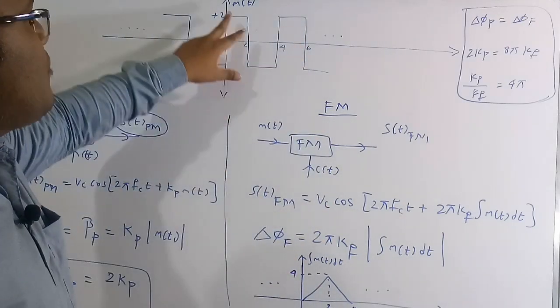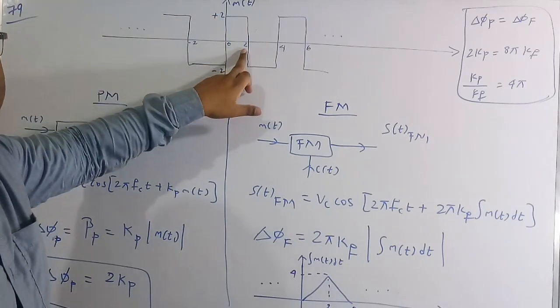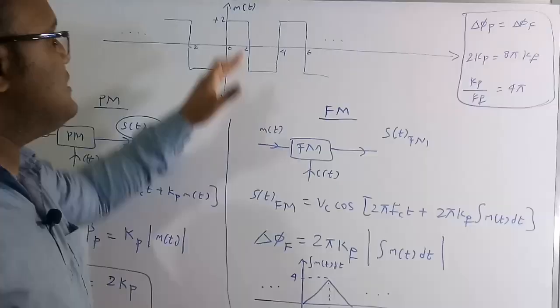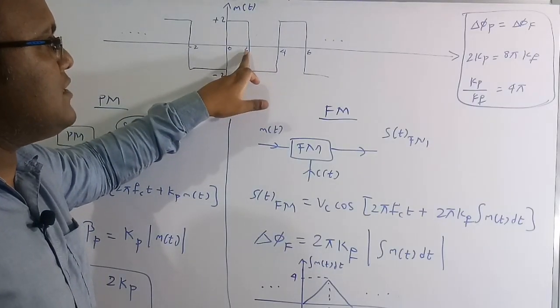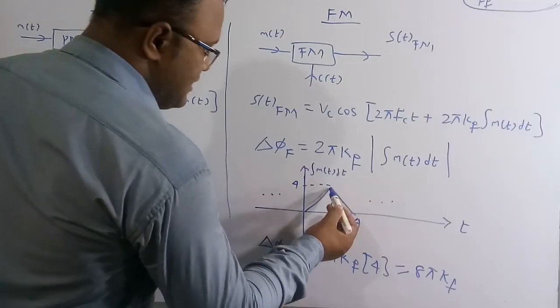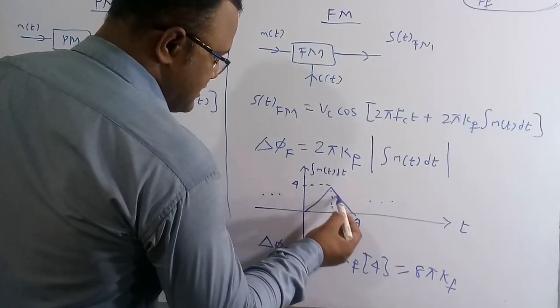So therefore the positive area is 2 into 2, which is 4. So at t is equal to 2 we are going to get a peak value of 4. It is a positive area, then negative area. So at t between 2 to 4 the area goes on decreasing, and finally at t is equal to 4 seconds the integration will become 0.